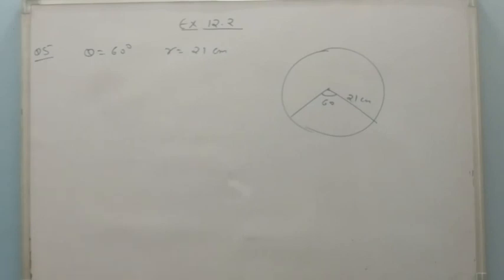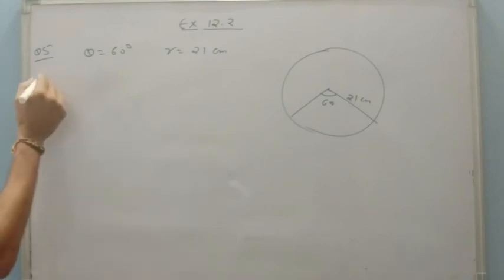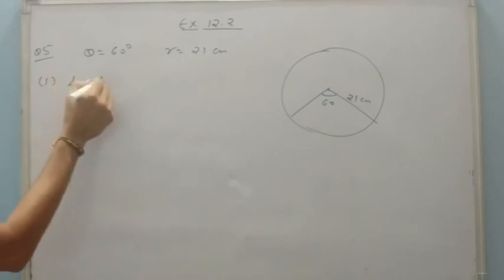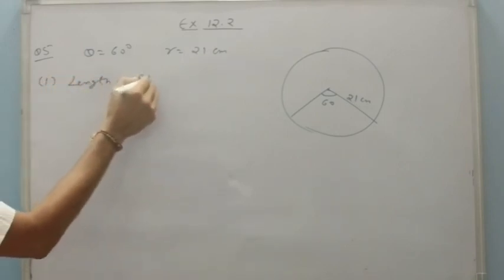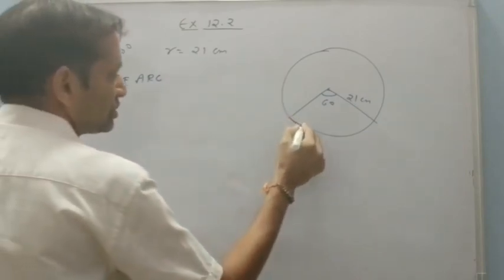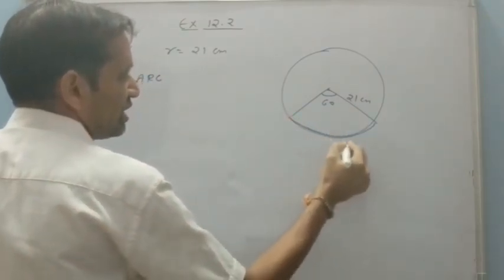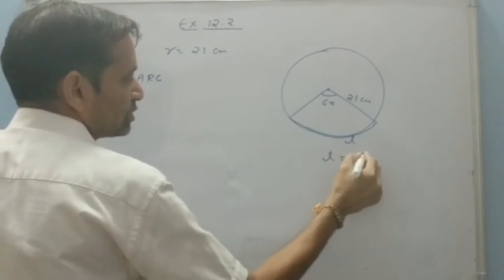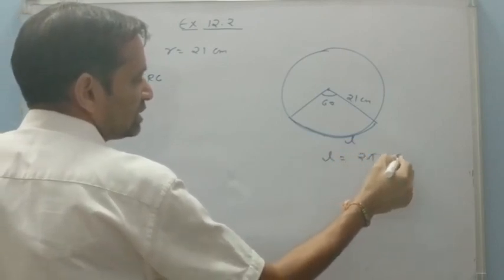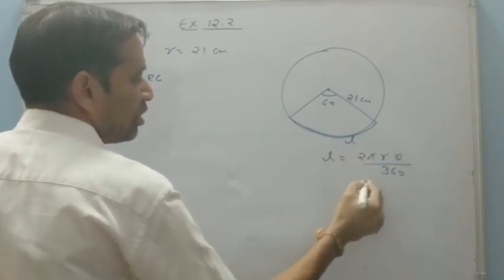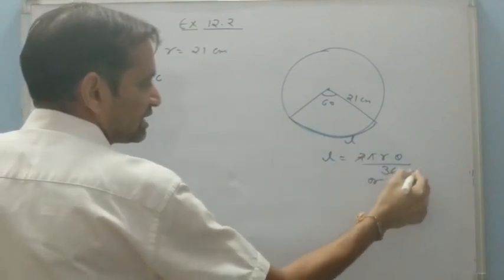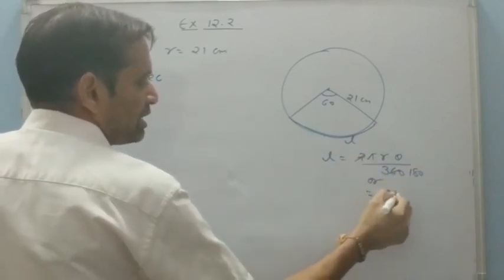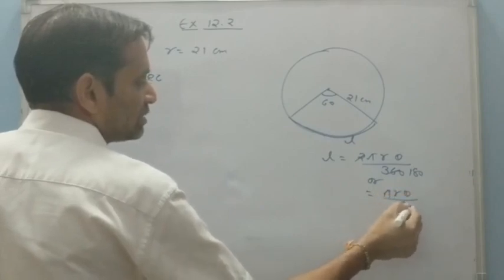Now question number 5 is here. Here it says that radius is 21 centimeter and angle subtend at the center is 60 degree. So first of all I have to find the length of arc. Length of arc means length of this one, and this length, if I say L, then L is always equal to 2 pi r theta upon 360, and if we cancel it by 2 then it is pi r theta upon 180.